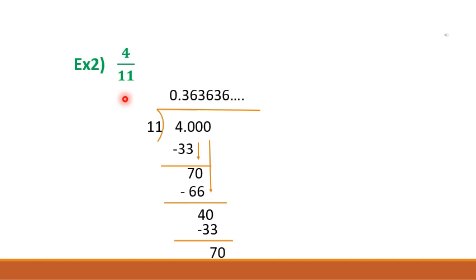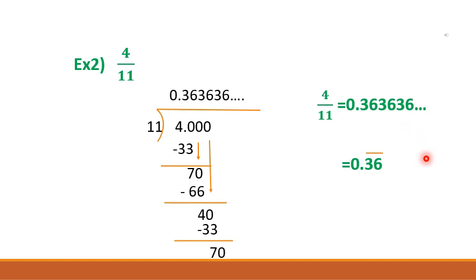Another example, 4 by 11. Here also we can do simple division. After doing this division, we cannot get a remainder of 0. The numbers are getting repeated in the quotient and never stop. Here we get the quotient 0.363636. Here we can put a bar on two numbers like this, 0.36 bar, because these two numbers are repeating.